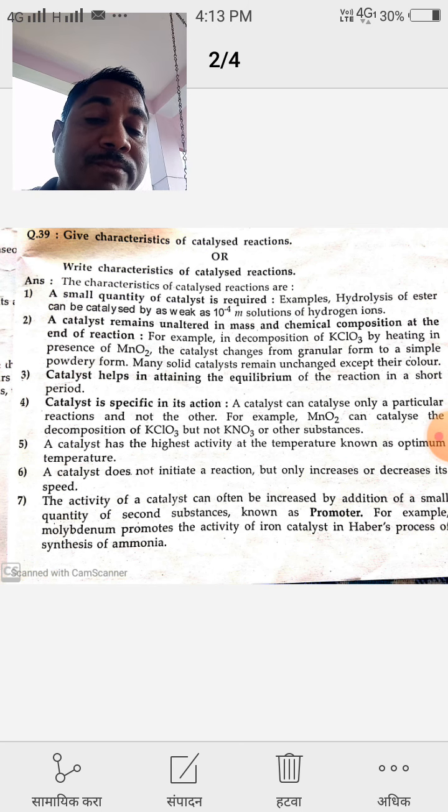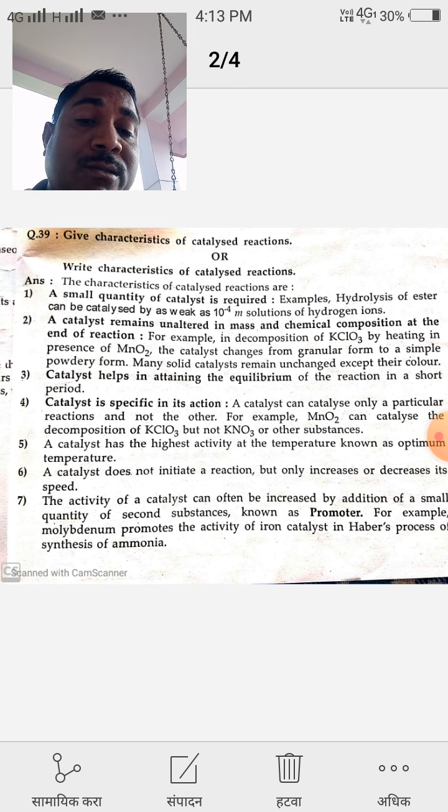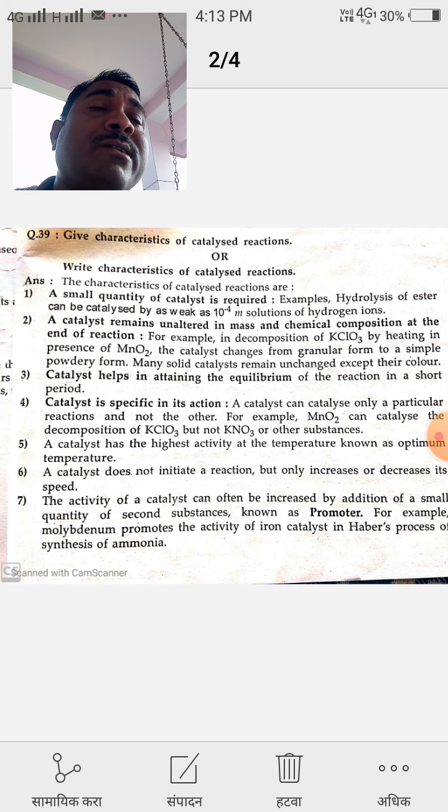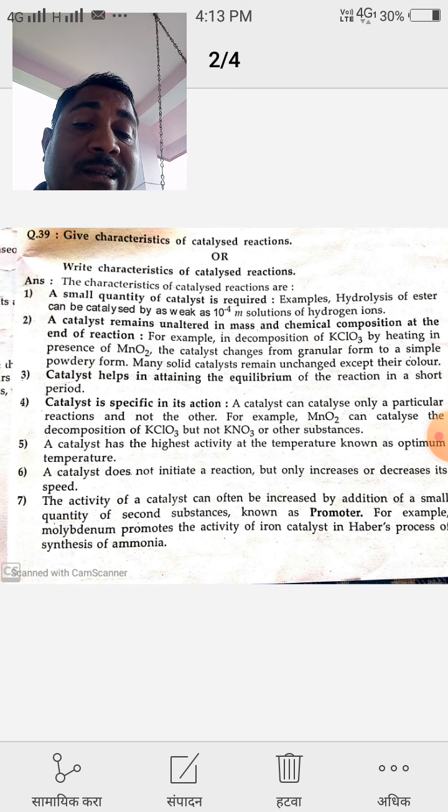For example, molybdenum promotes the activity of the iron catalyst in the Haber process. That means in the formation of ammonia, when nitrogen and hydrogen react in the presence of iron to form ammonia, in that case molybdenum metal acts as a promoter.